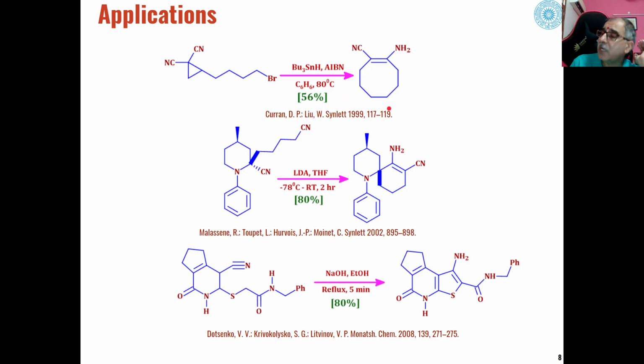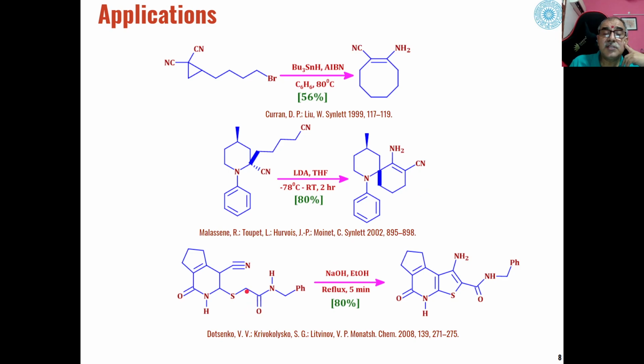The mechanism is same as we have seen in case of Thorpe-Ziegler reaction. First a carbanion will be formed, and then that carbanion will undergo cyclization with the removal of the halide and conversion of one of the cyanide groups into the amino group. Then in this second example, here also again intramolecular cyclization of these dicyanide groups will lead to the formation of these types of enamines, and here also a carbanion will be formed at the more hindered position, and this will lead to the cyclization with this cyanide group, and we will get these types of products.